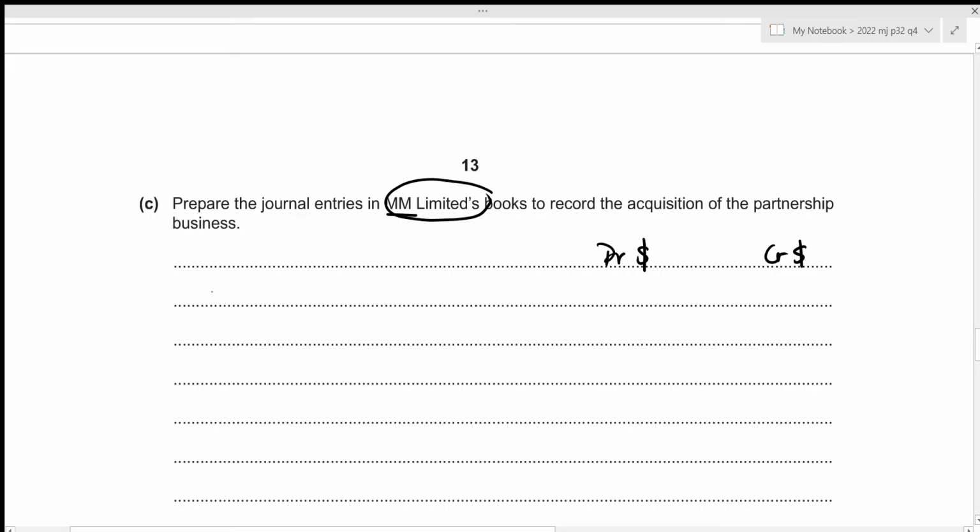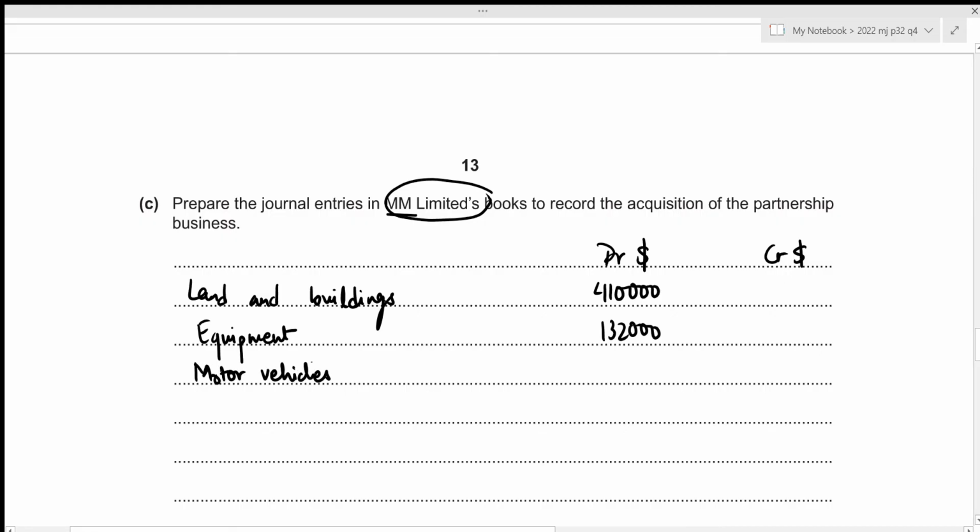Firstly, we have land and buildings. It was of 410,000. Then we have equipment, which was of 132,000. Then we have motor vehicles of 30,000.